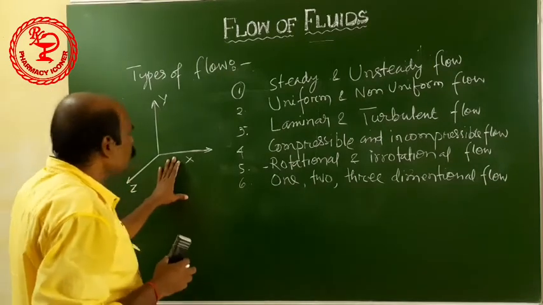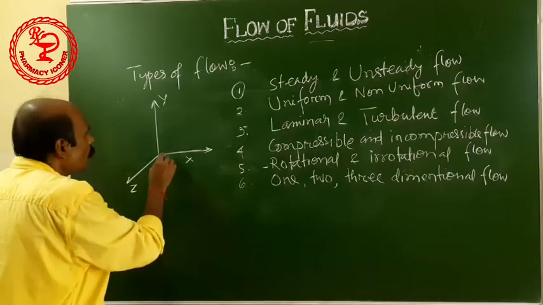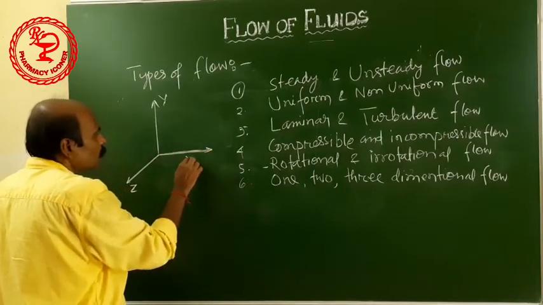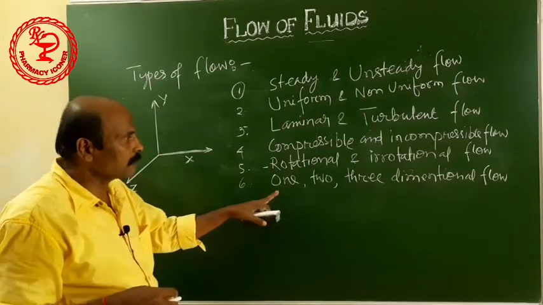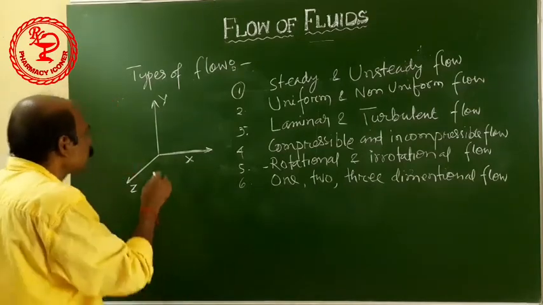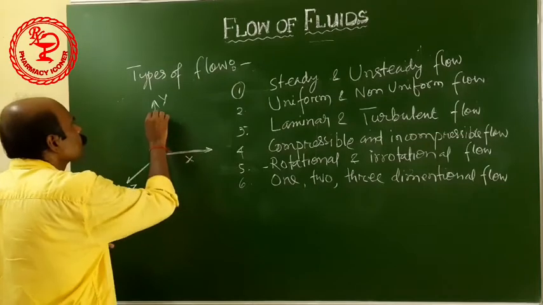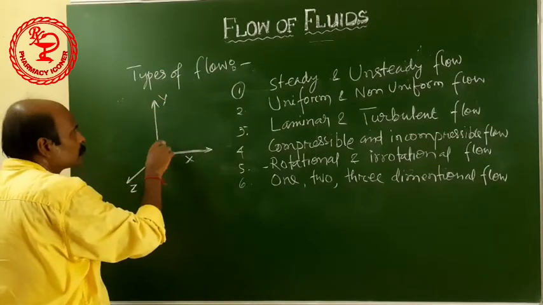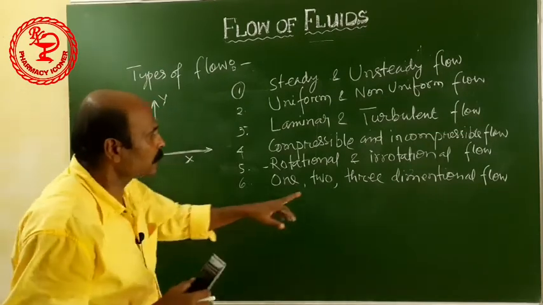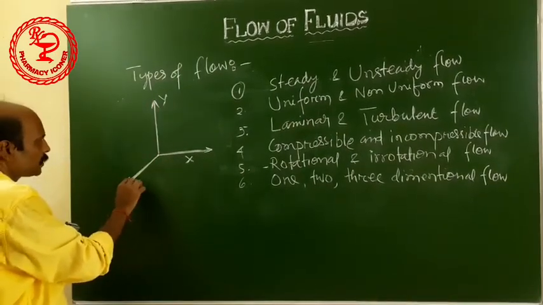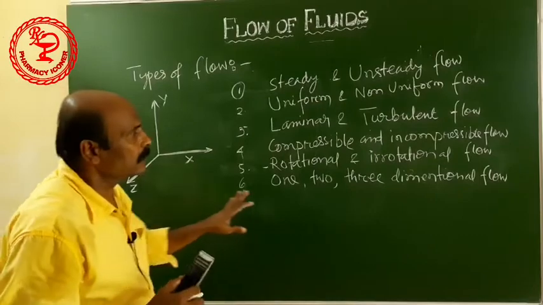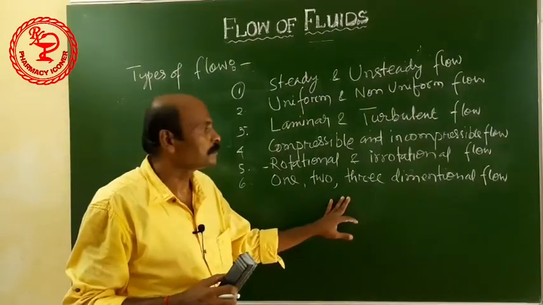When the fluid flows in one coordinate, then it is called the one dimensional flow. If the fluid is flowing with two coordinates, then it is called the two dimensional. When it flows in the three coordinates at the same time, it is called the three dimensional flow.